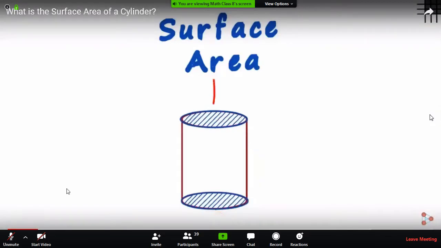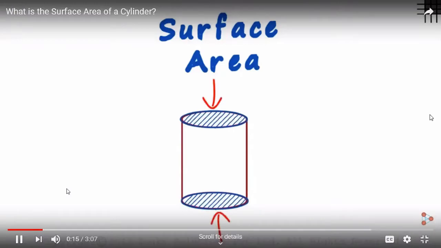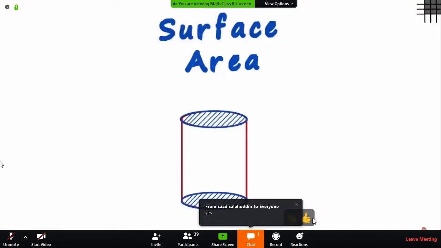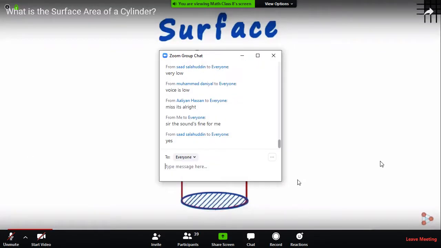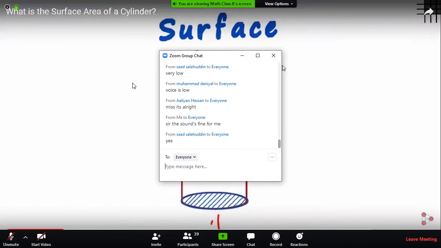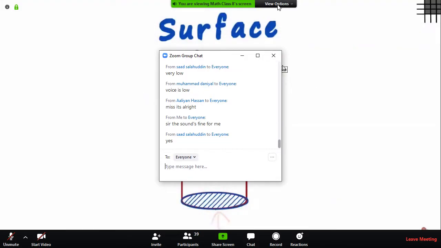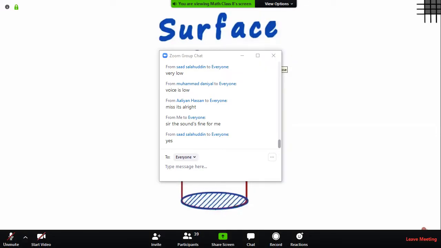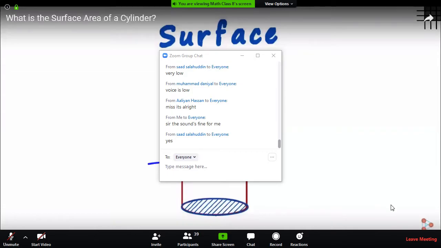Circular ends, one on top and one at the bottom. Is it better now, Miss Amreen? Yes. Okay. Analyze the figure. As we know the area of a circle, we can easily find the surface area of the top and the bottom circular ends. But the important question is, how do we find the surface area of this curved surface?